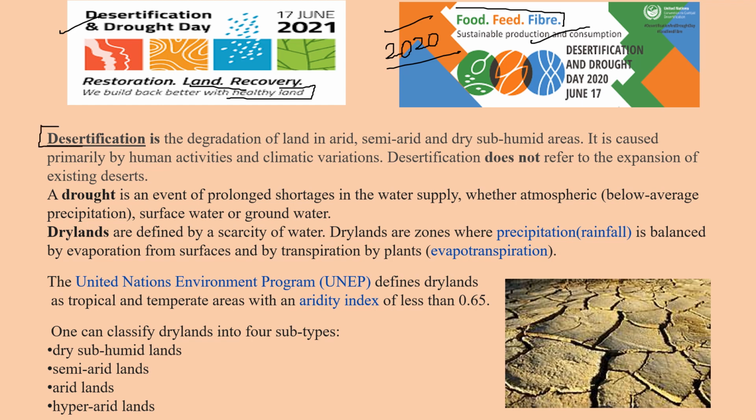So let's know something about the desertification definition. It does not refer to the expansion of existing deserts. Think this is the Thar desert, and if the Thar desert is expanding day by day in area, then it cannot be termed as desertification, friends. Then what is meant by desertification? Let's go with a small example.